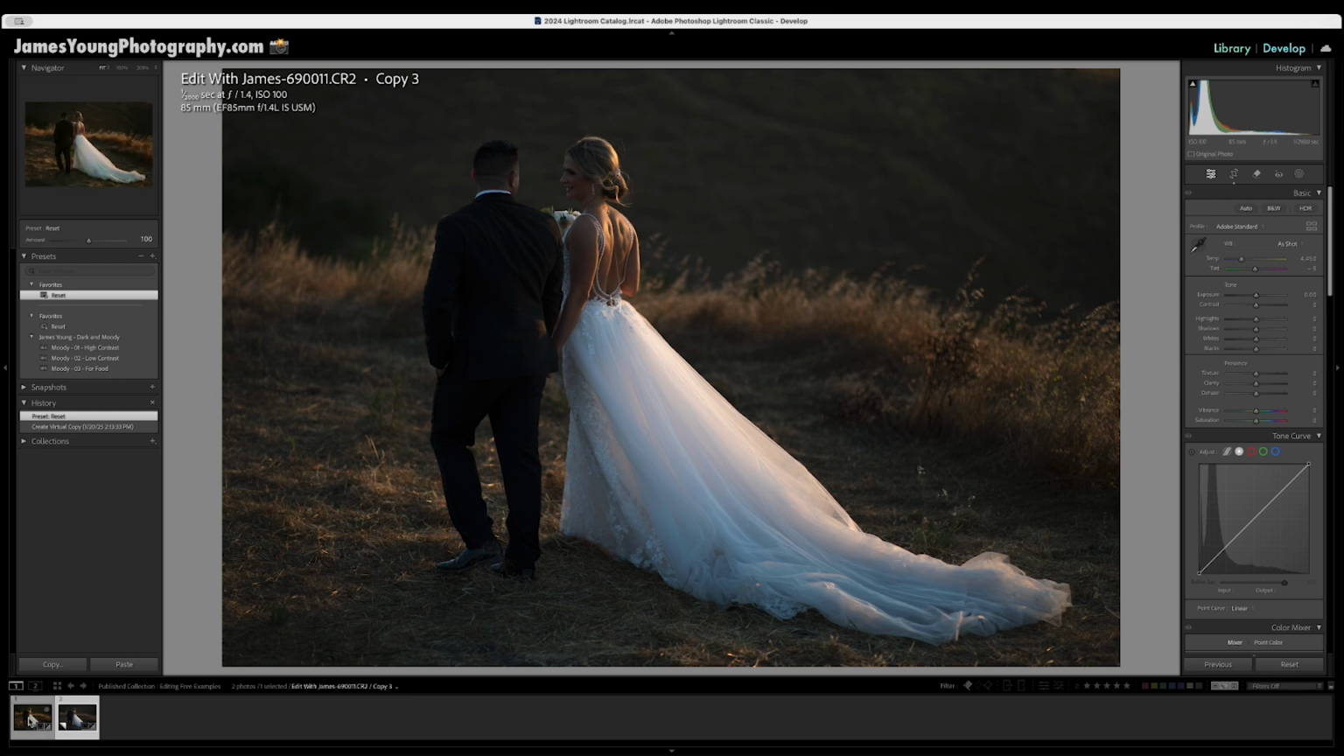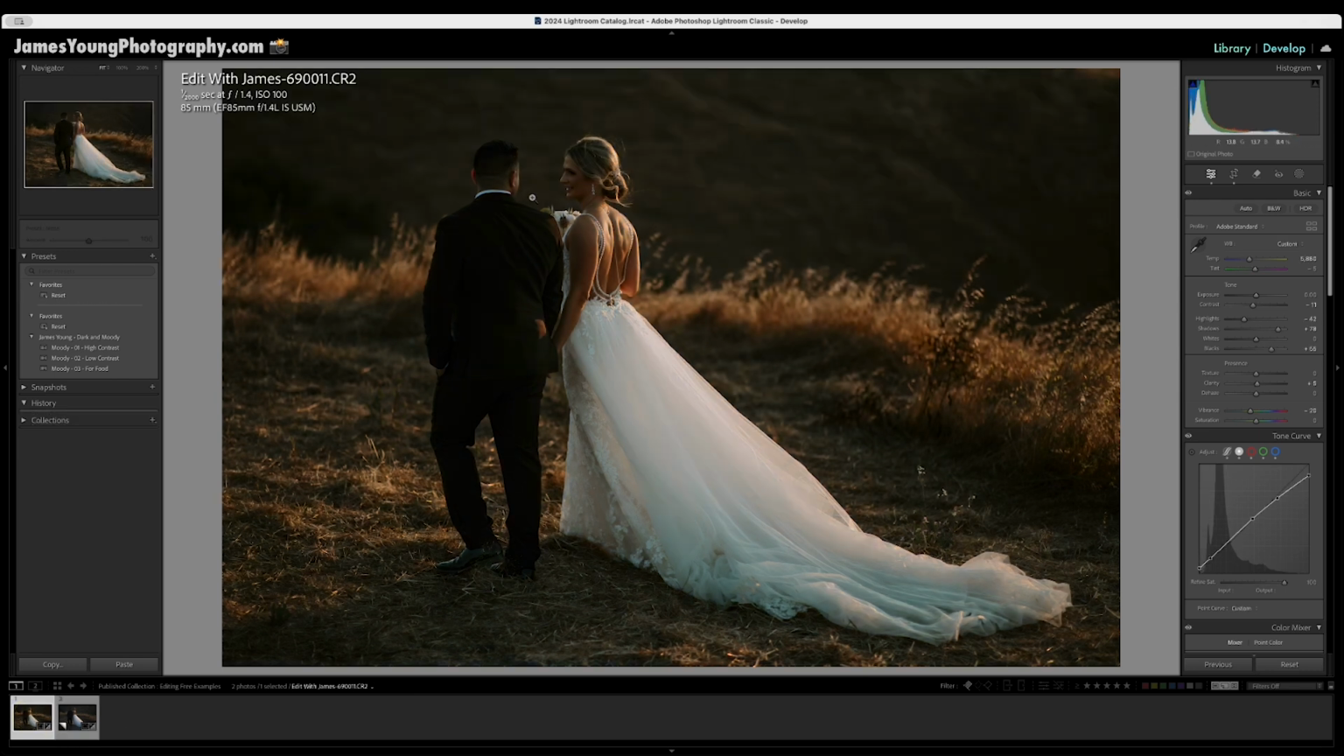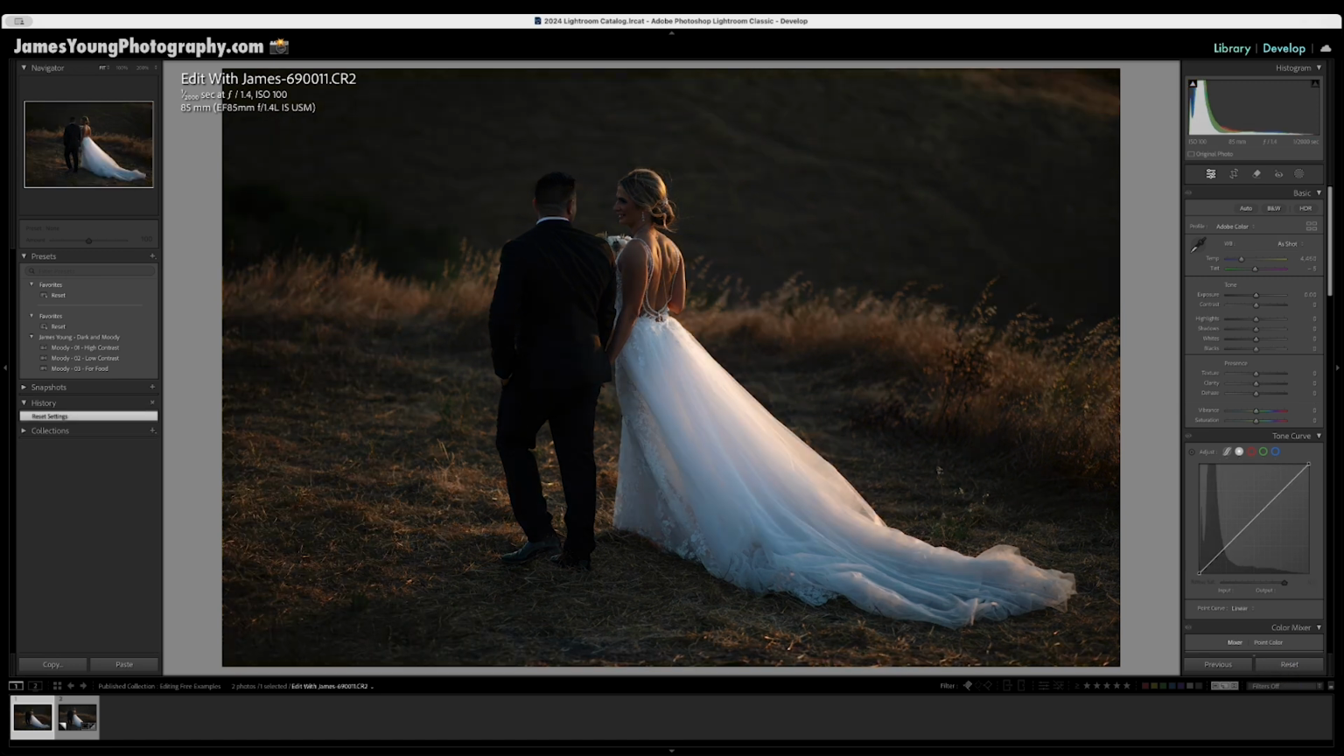Well, no more wasting any time. Let's get into this edit breakdown. Let's go ahead and click reset. And step one is going to be analyzing my composition. And I get started with that by clicking on my crop tool.